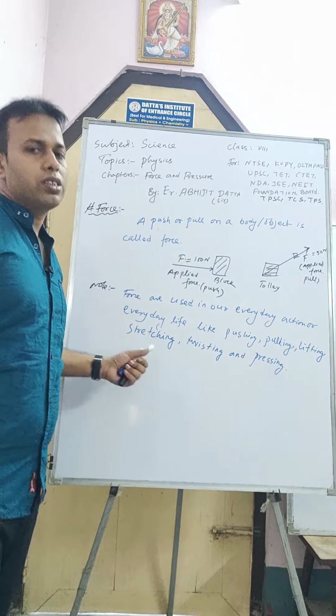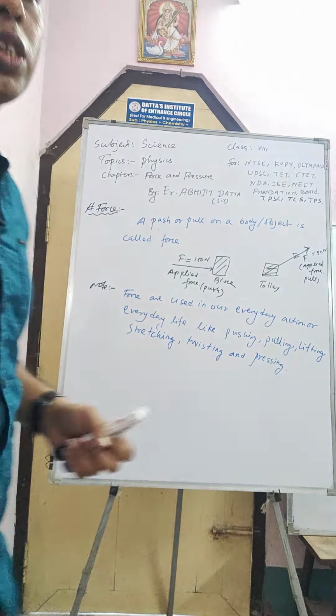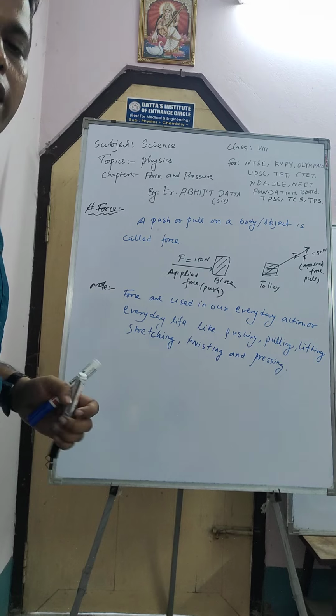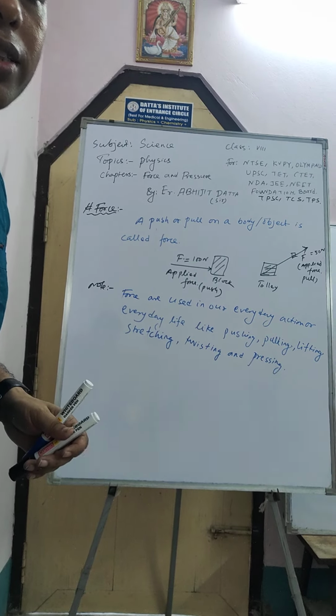In this way we use force in everyday life.